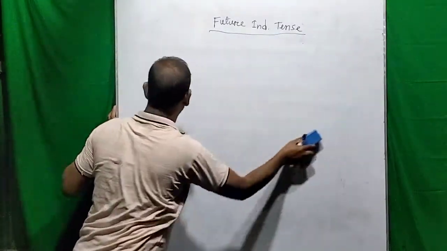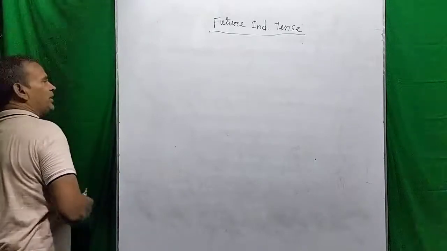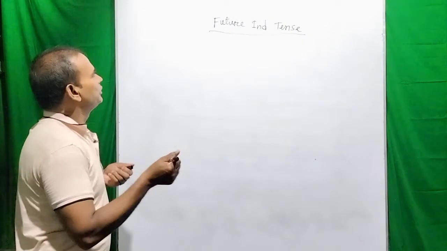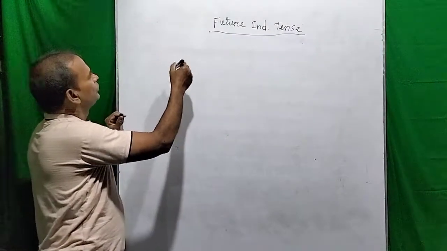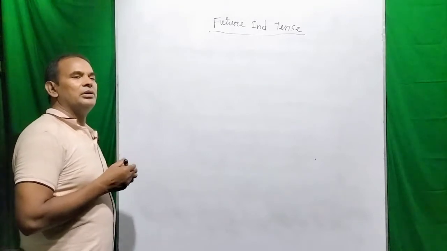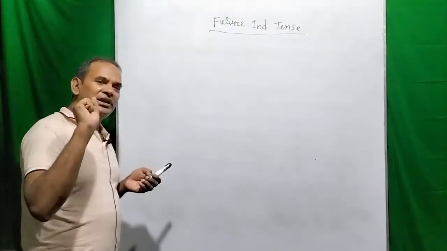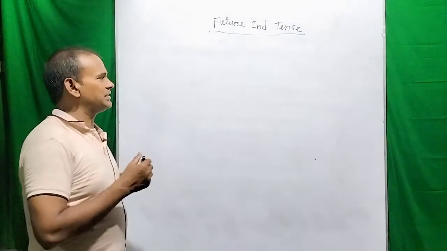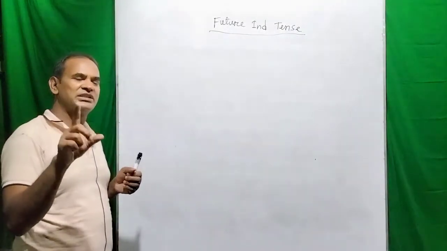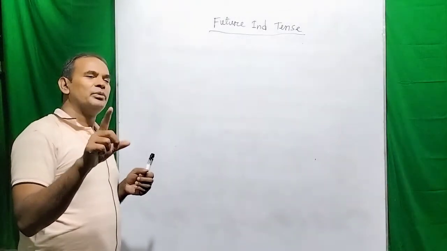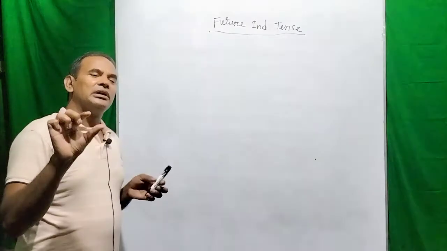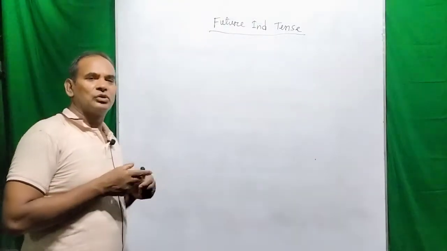Dear viewers, please be attentive and try to understand. So dear viewers, we can use the future indefinite tense in the complex sentence. You know, a complex sentence. In a complex sentence, there must be one principal clause and another subordinate clause.